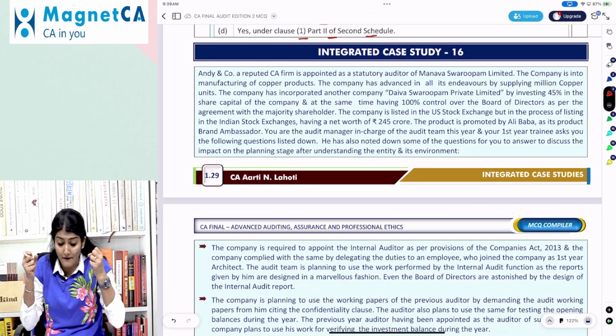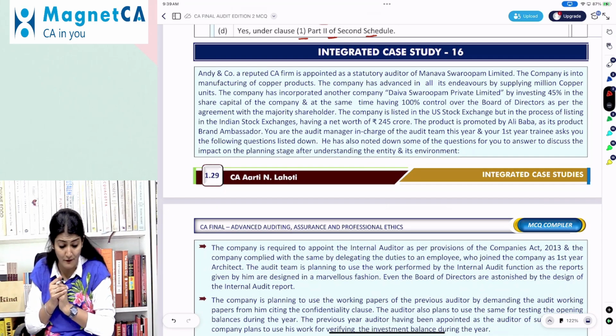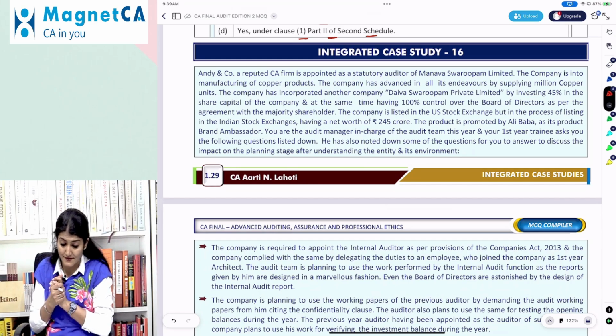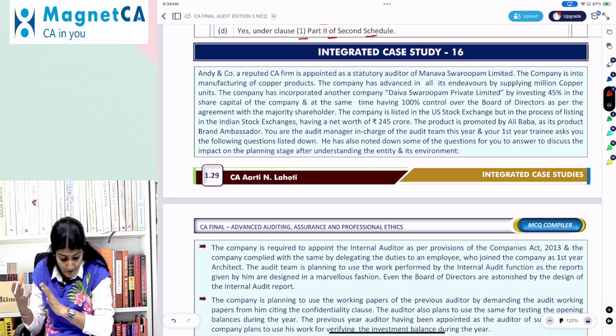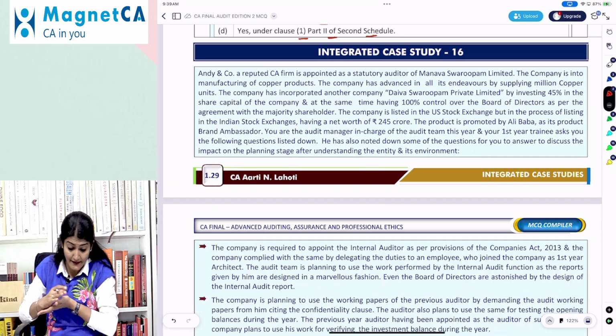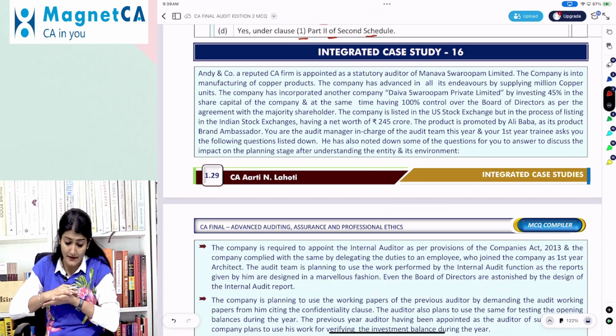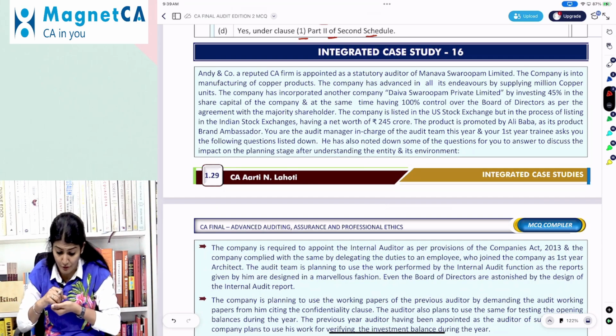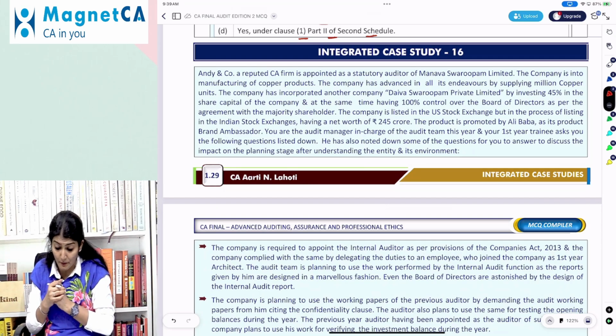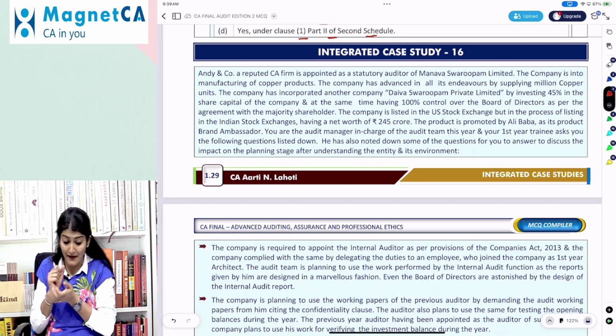and at the same time having 100% control over the board of directors as per the agreement with the majority shareholder. The company is listed on the US stock exchange, but is in the process of listing on the Indian stock exchange, having a net worth of 245 crore. The product is promoted by Alibaba as its product brand ambassador.